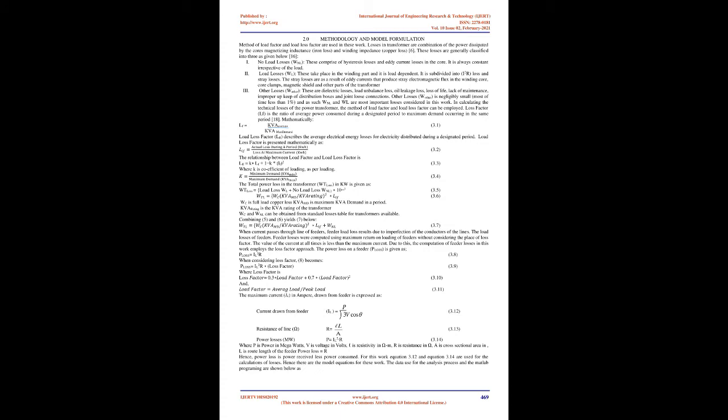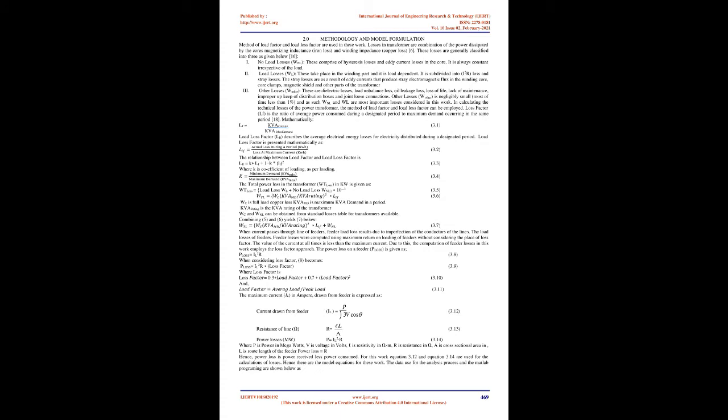Method of load factor and load loss factor are used in this work. Losses in a transformer are a combination of the power dissipated by the core's magnetizing inductance (iron loss) and the winding impedance (copper loss). These losses are generally classified into 3 as given below.